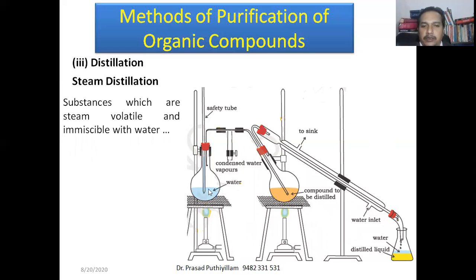Here water is heated to a high temperature so that it is converted into steam or vapor, and it is allowed to pass through a small tube into the round bottom flask containing the organic compound which is to be purified. The organic compound is immiscible with water, but steam is coming in. Therefore the temperature will increase, and the organic compound will be converted into gaseous state, pass through the condenser, and can be separated.